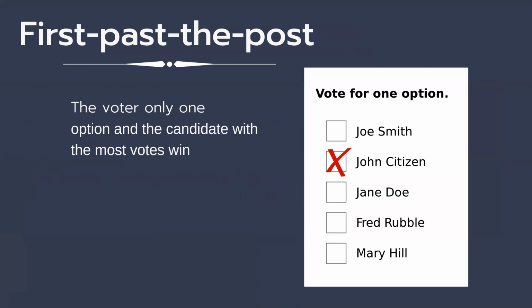The first voting method that we will discuss today is the first past the post system. The voter can only choose one option and the candidate with the most votes wins. Here on the right is an example of a first past the post ballot where the voter only has one option and the voter chose John Citizen. First past the post system also uses the plurality method, where the candidate with the most votes wins.